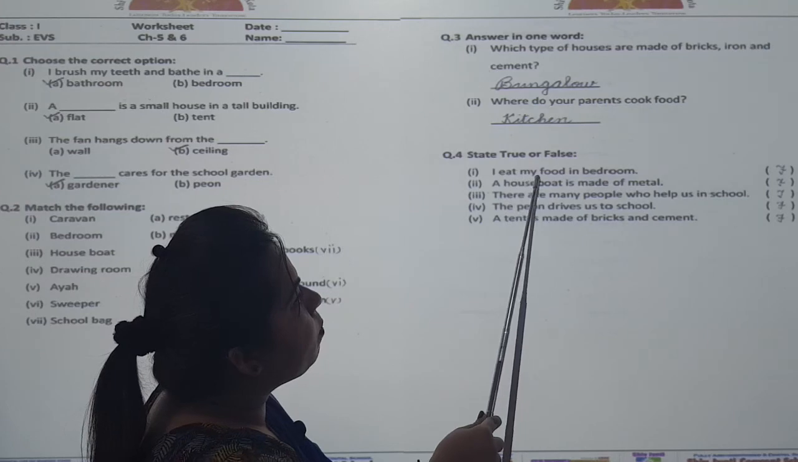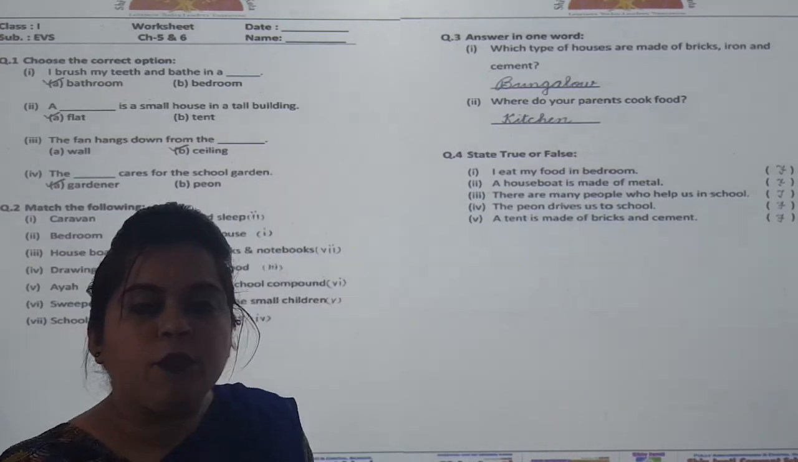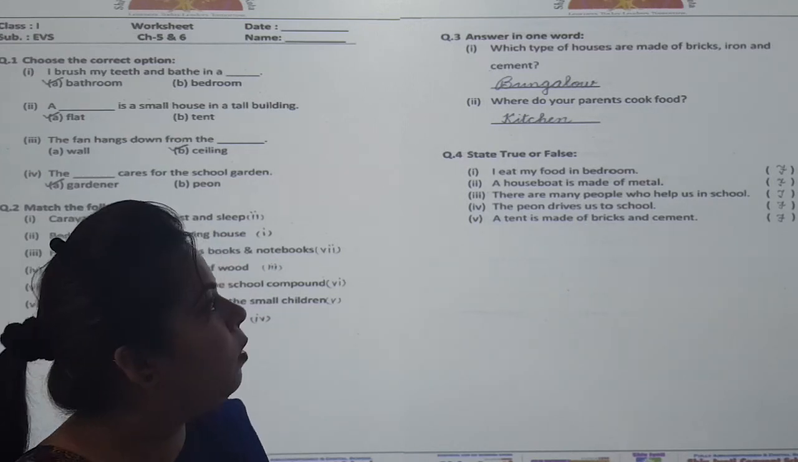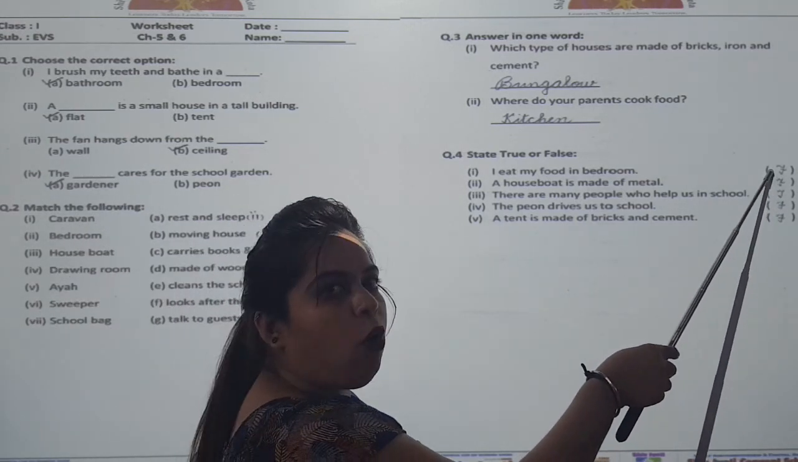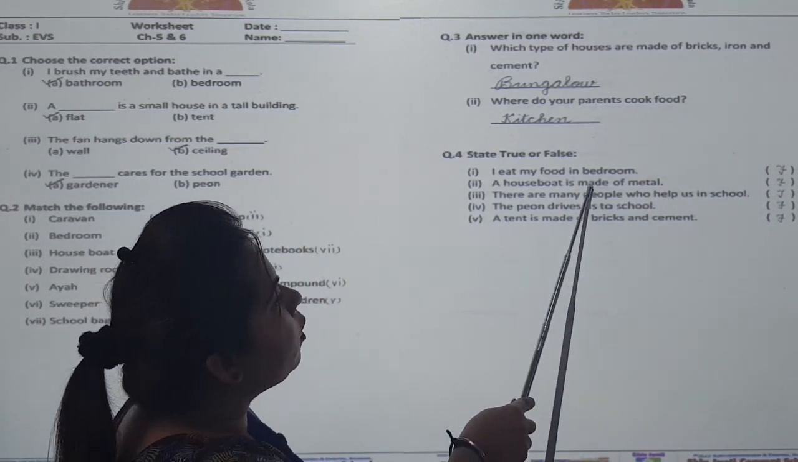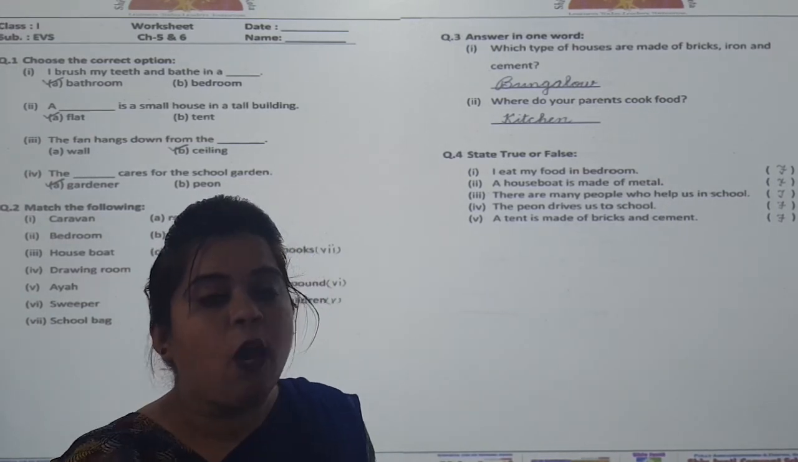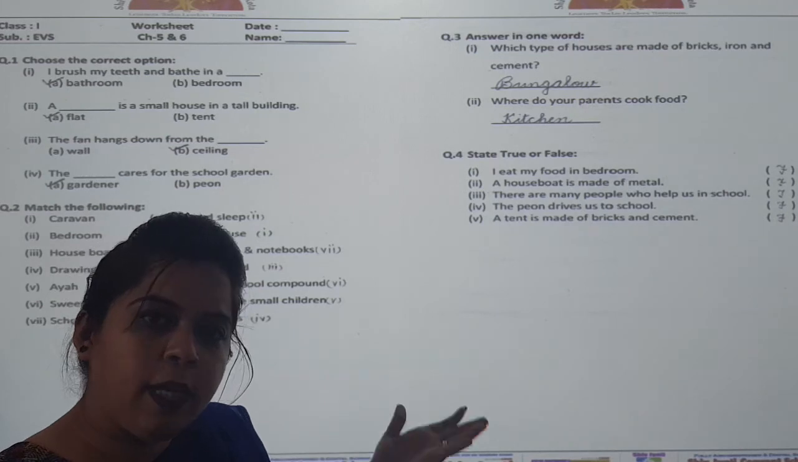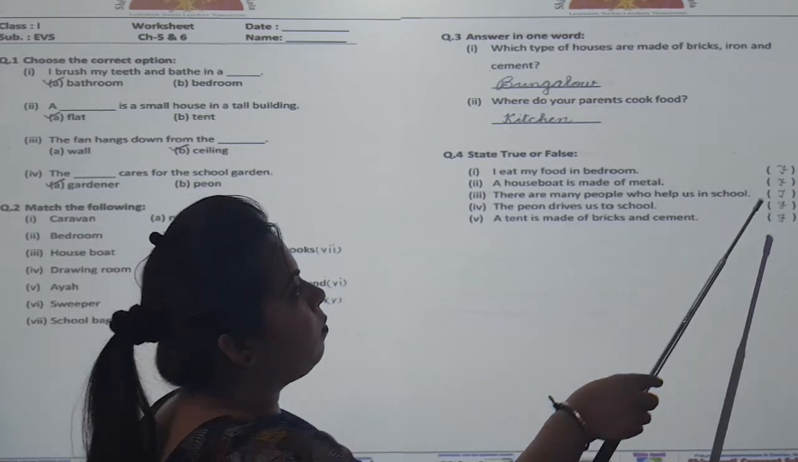Now, state true or false. First, I eat my food in bedroom. Do you eat food in bedroom? No, we eat food in dining room. So, this statement is false. A houseboat is made of metal. Is houseboat made of metal? No, it is made of wood. So, this statement is also false.